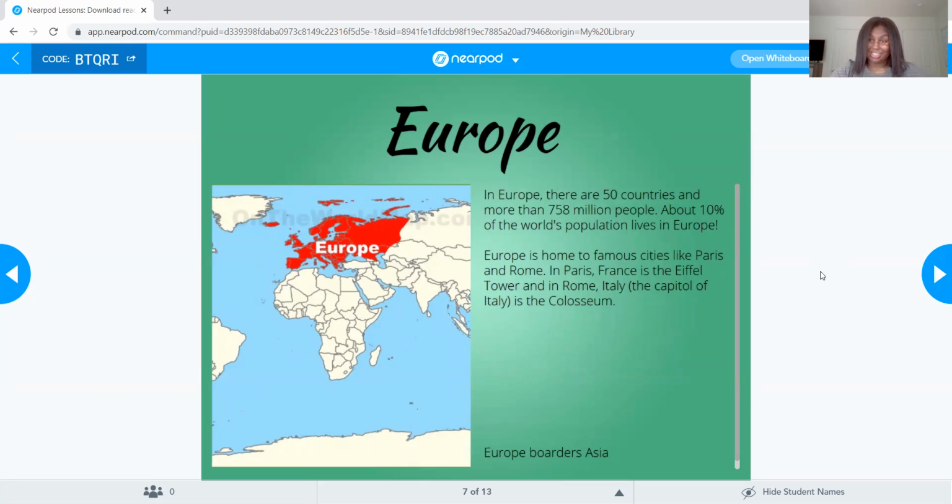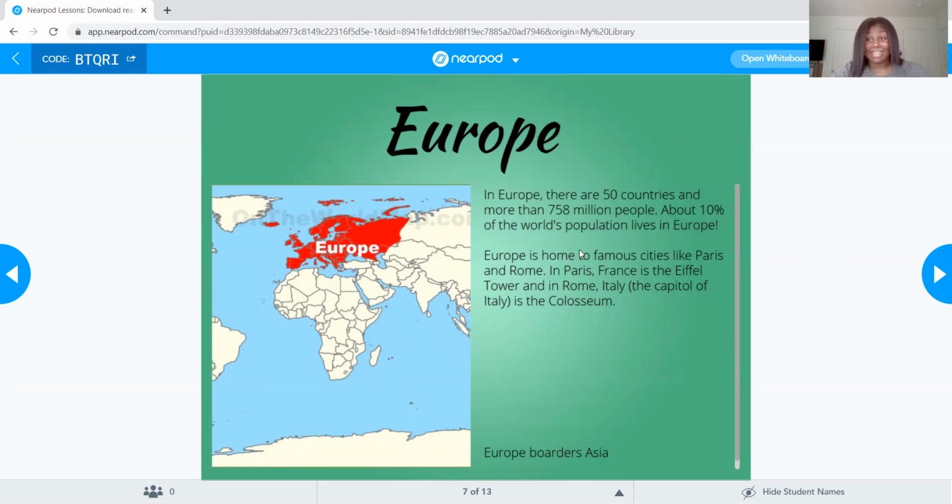Okay, our next continent is Europe. In Europe, there are more than 50 countries and more than 758 million people. So that's more than the previous 2 continents we've seen. About 10% of the world's population. So if you had 100 pennies and you took 10 out, that's how many people are in this continent, just those 10 pennies, and then the rest is 90. But there's so many other people in the world, right? Okay, and most of them live in Europe, or not most of them, 10%.